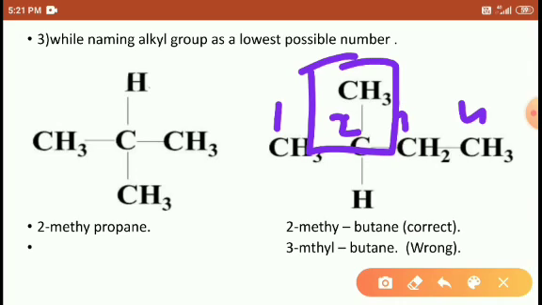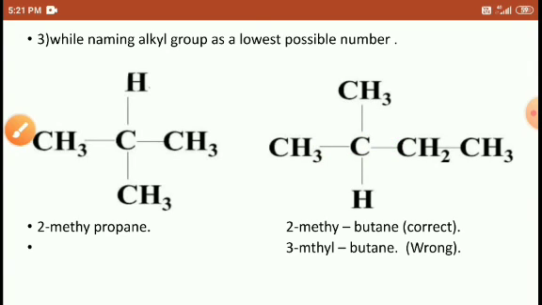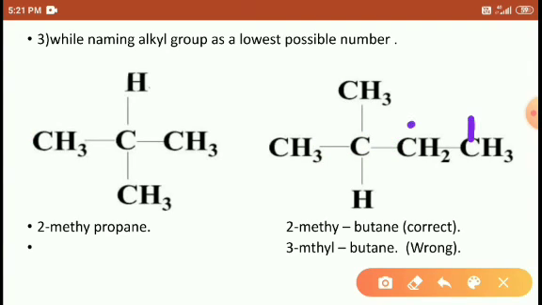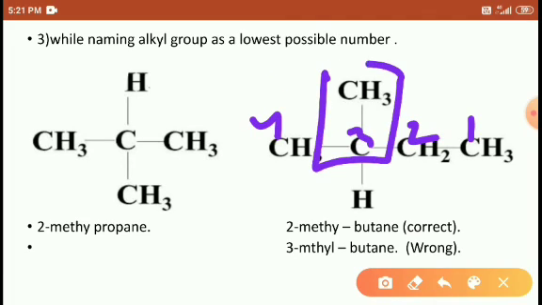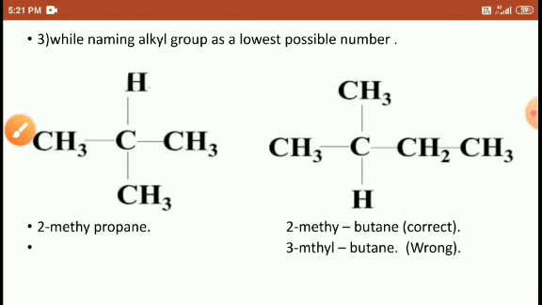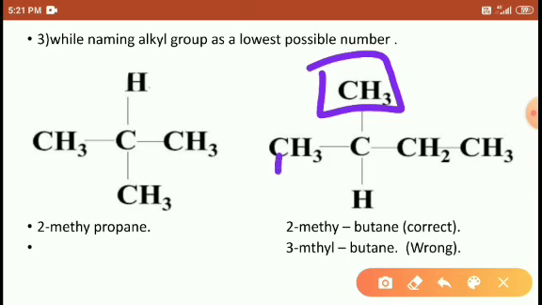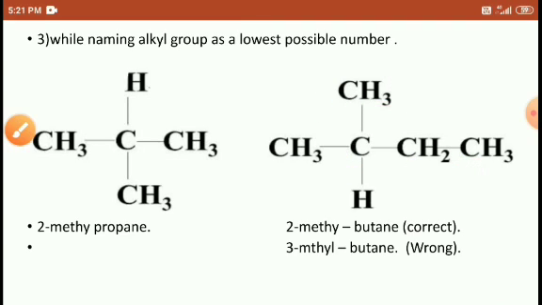So second is the lowest position, so that's why we have to number here 1, 2, 3, 4 like this, students. Mentioning the third position, 3 methyl butane, is the wrong method. Always the branch must be in the lowest position. Right students? This is one of the examples, students. I hope you understood, right?